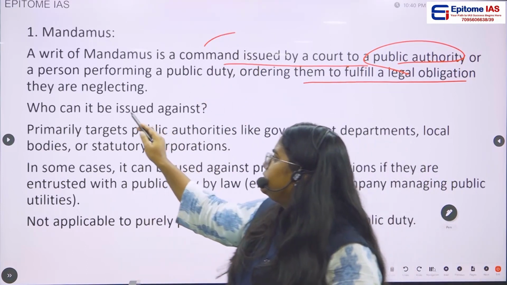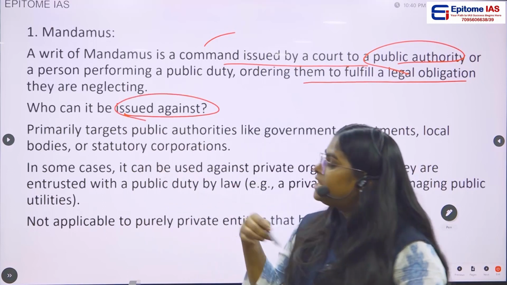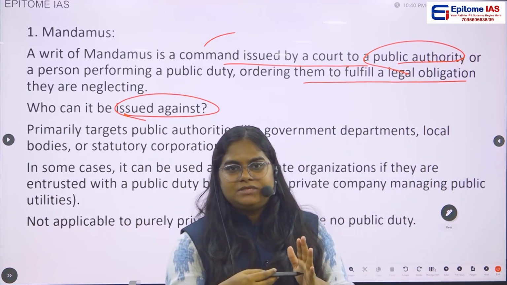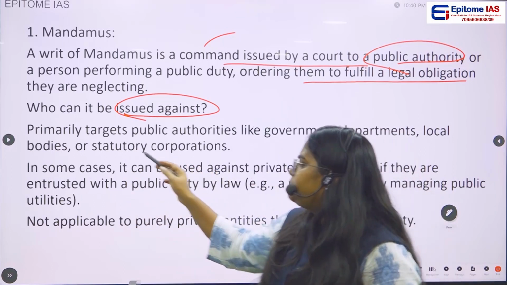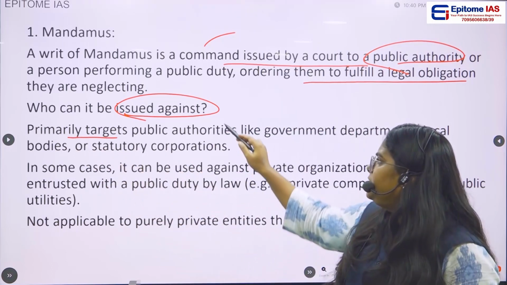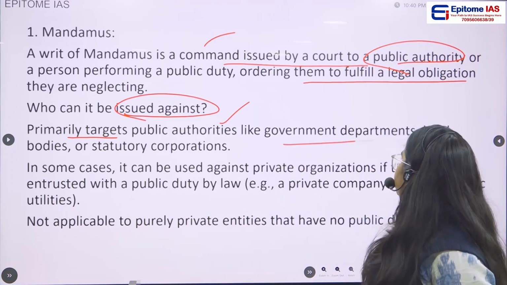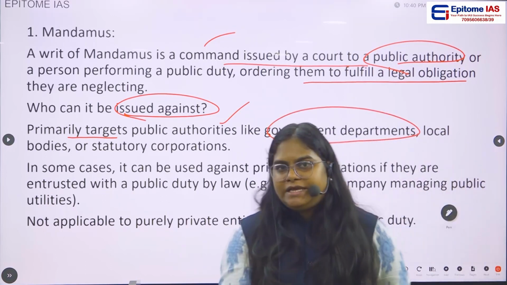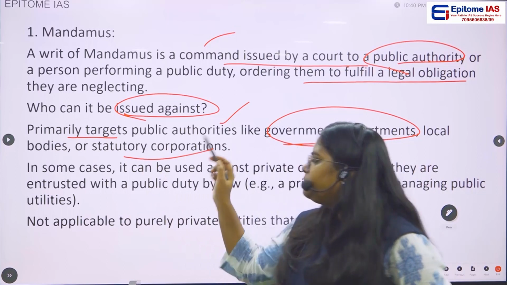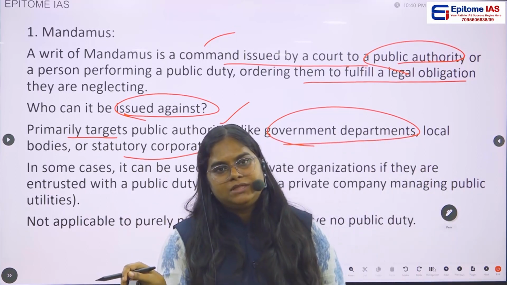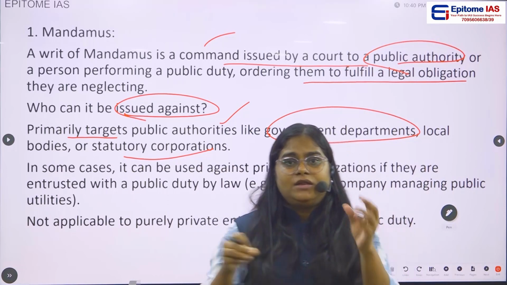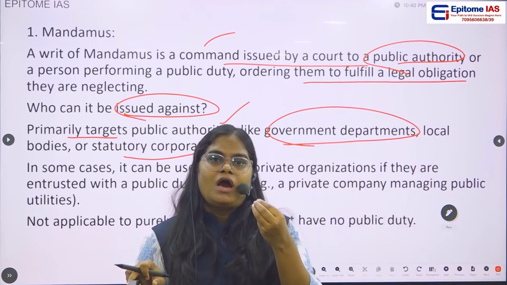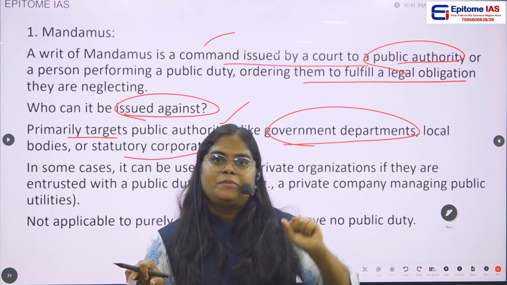Who can it be issued against? Let us see. First, the primary targets are the public authorities like government departments, local bodies, and statutory corporations. Statutory corporations means those corporations which are established by law. They are technically government authorities or government corporations.